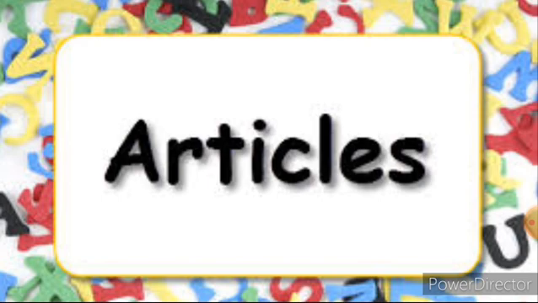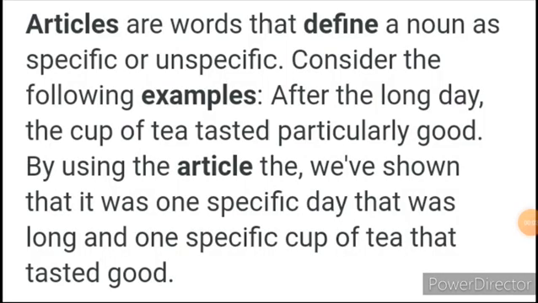Whereas these articles are words that define a noun as specific or unspecific. This article defines the noun. It defines either a name of a person or place, animal or thing. That is known as articles. Now look at the definition of articles, children. Articles are words that define a noun as specific or unspecific.